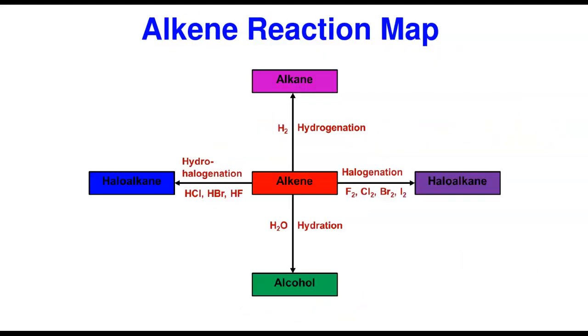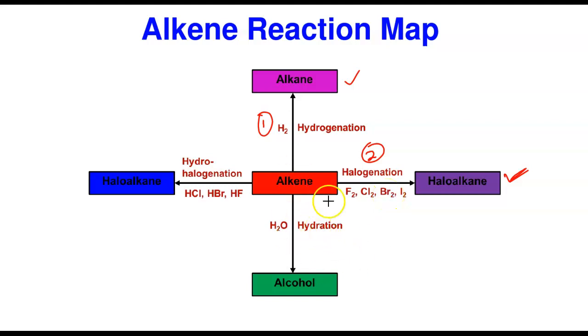Now, I have a beautiful reaction map for you here that explains the reactions of alkenes. Now let's start. If you call this one number 1, here this is hydrogenation. If you have an alkene and you add hydrogen to it, you are saturating the bonds to form an alkane. That's exactly what happens here. In the second one, now alkene will react with any of these. Remember, I told you if you add any of the group 7, it is called halogenation. And when you add them, you form haloalkane. Haloalkane simply means an alkane that has some of the hydrogens replaced with some atoms of the halogens. That's what we call them, the haloalkanes.